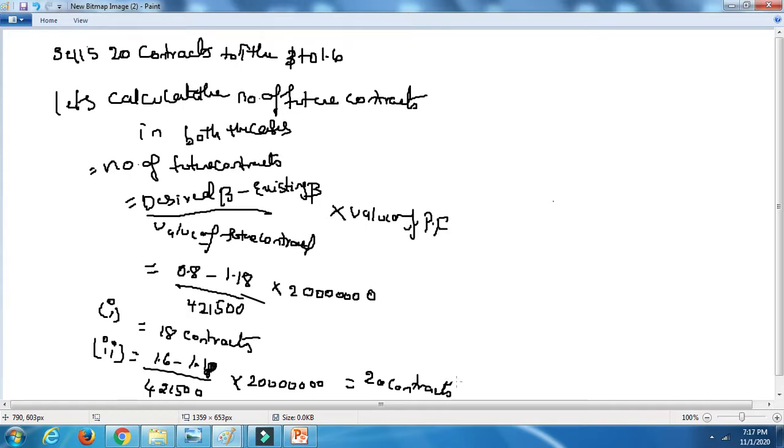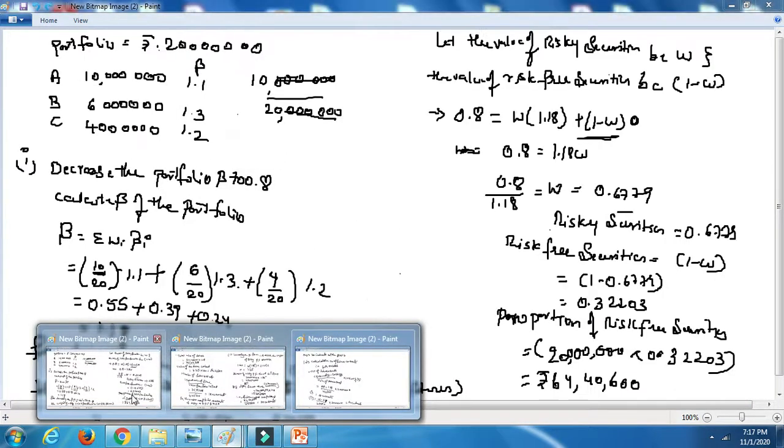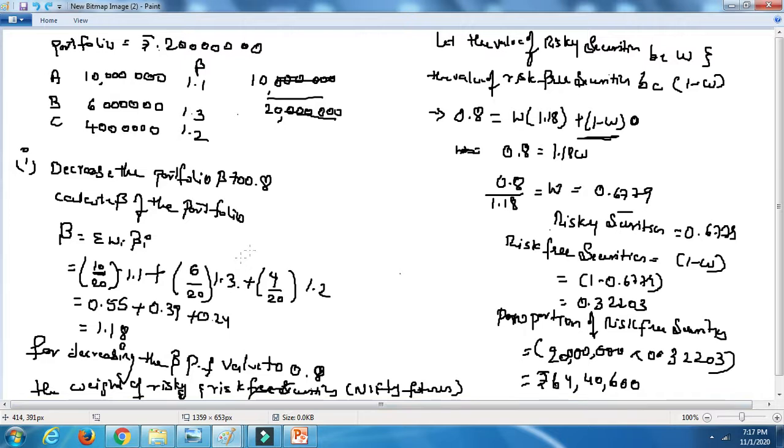So we have to calculate the value of beta of the portfolio for both the securities, right? This is the very first thing, you're going to calculate the beta. This beta will be common for both the steps, that is decrease the portfolio beta to 0.8 and increase the portfolio beta to 1.6. Let the weight of risky securities be W and the weight of risk-free securities be 1 minus W. So 0.8 is equal to W into 1.18.